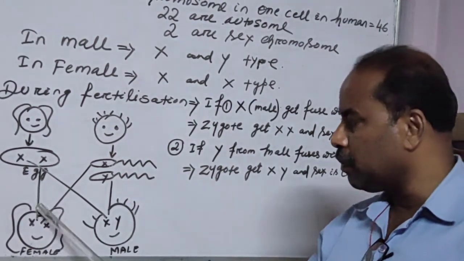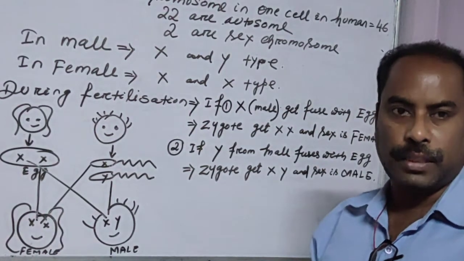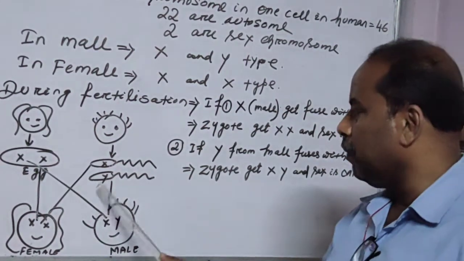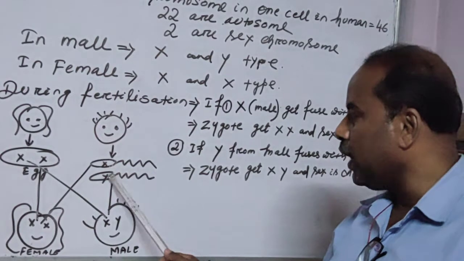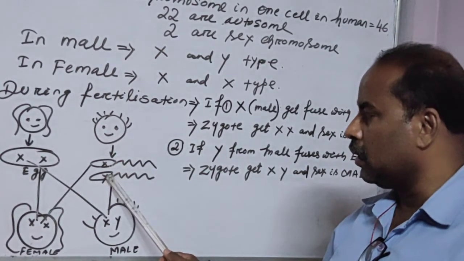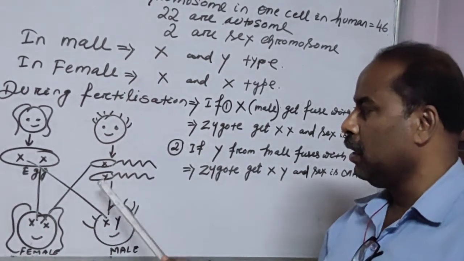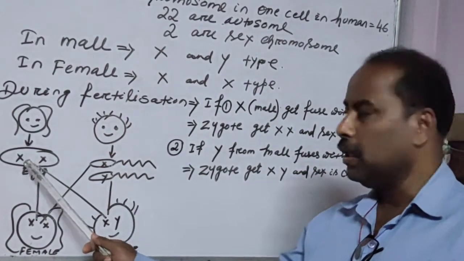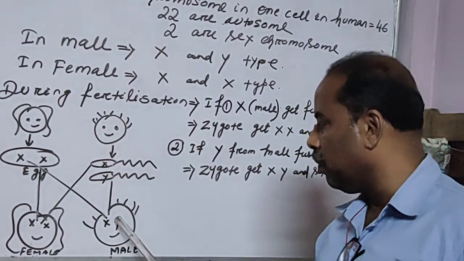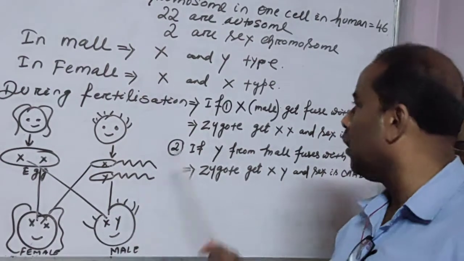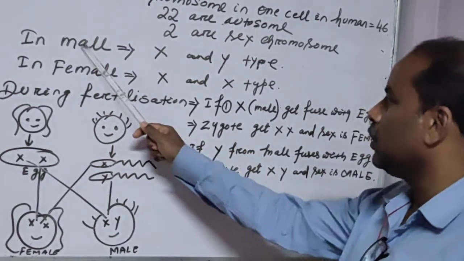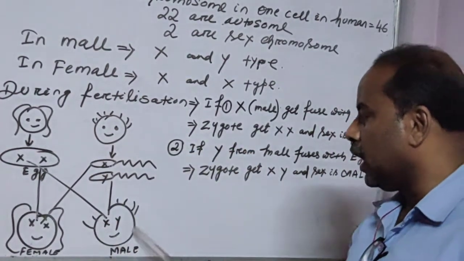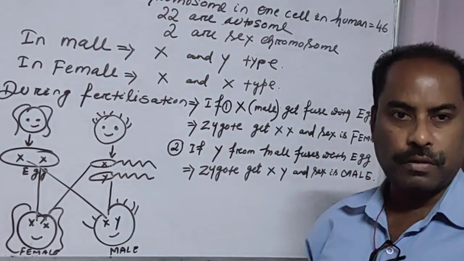So the child becomes female. But if in place of X, the sperm having the Y chromosome fuses with the egg, then Y and X come, that is XY. XY means male. So now the child becomes male.